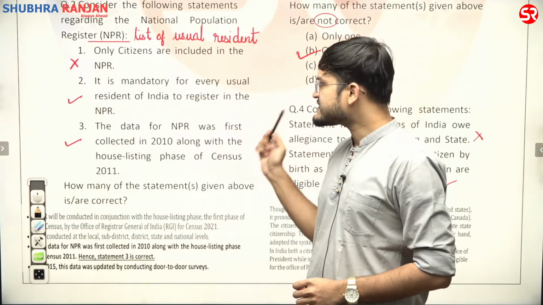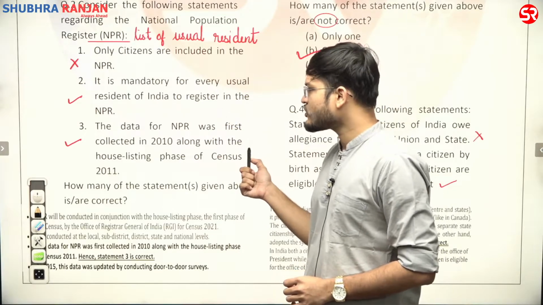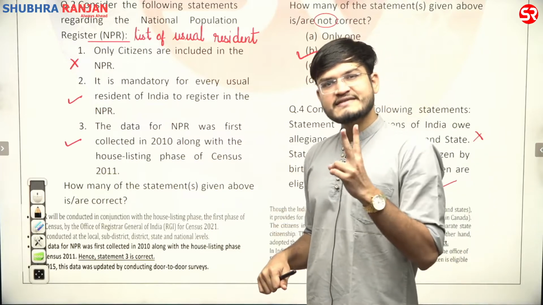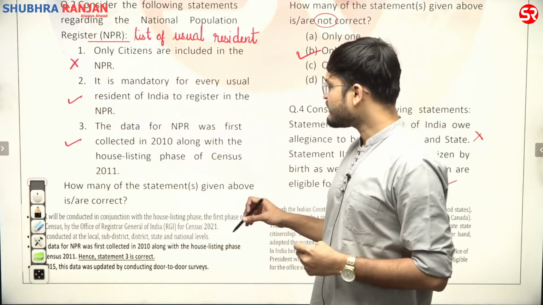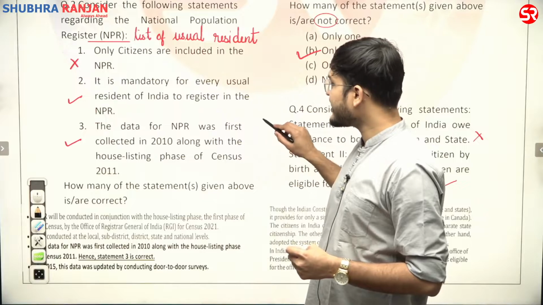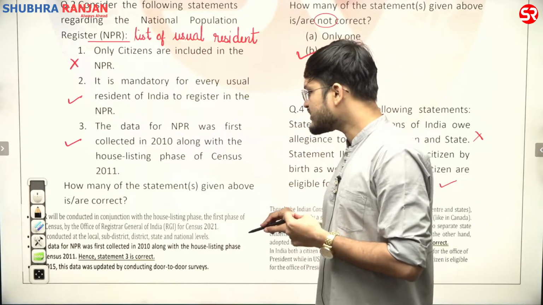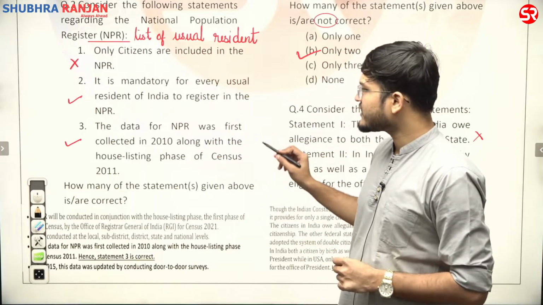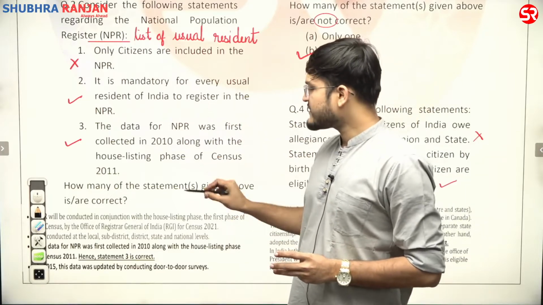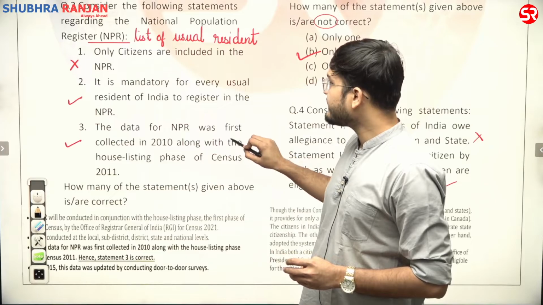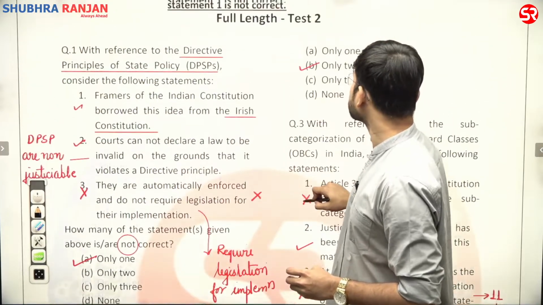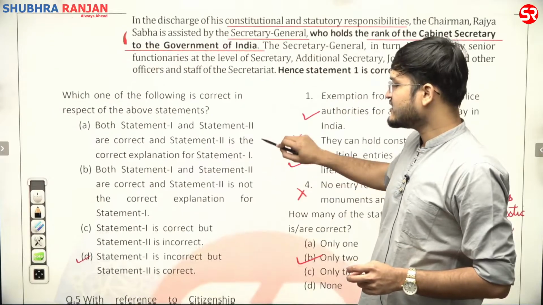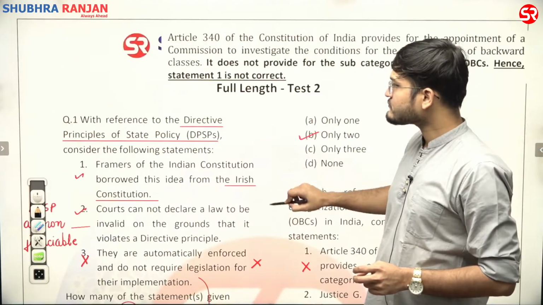Second statement, it is mandatory for every usual resident of India to register in the NPR. Yes, second statement is correct. Third statement, the data for NPR was first collected in 2010 along with the house listing phase of census 2011. Yes, third statement is also correct. 2 and 3 are correct. First statement is wrong. The correct answer, according to the question, would be only 2, that is B is the right answer.